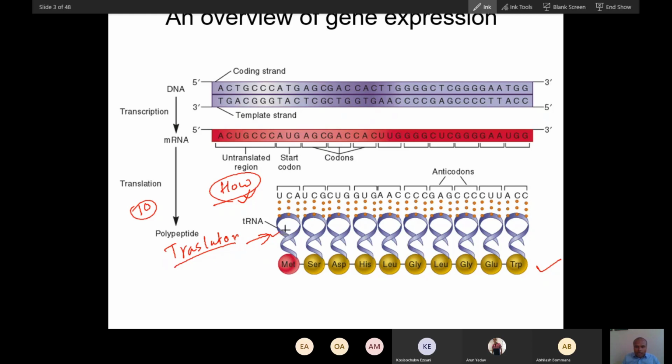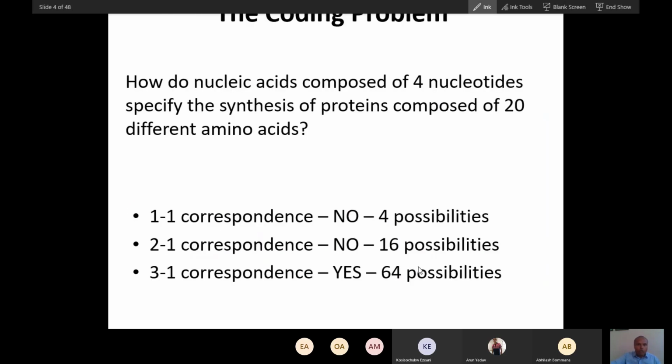You can see this tRNA will attach to this mRNA, and the code of this mRNA will be read by this tRNA, and this will give a meaning that is called protein. So let's see how this discovery happened. When they found that there are codons on mRNA, that mRNA is required for protein translation, and that tRNA mediates it, they also found that there are 20 amino acids present in proteins.